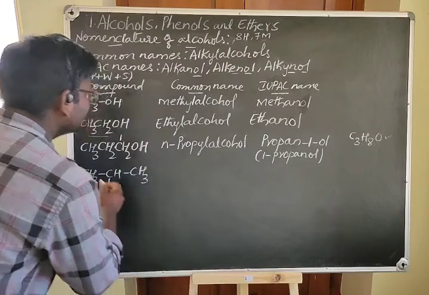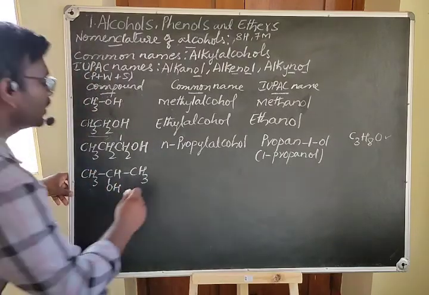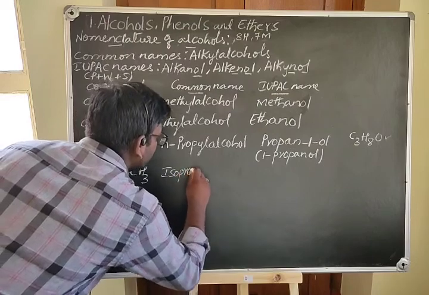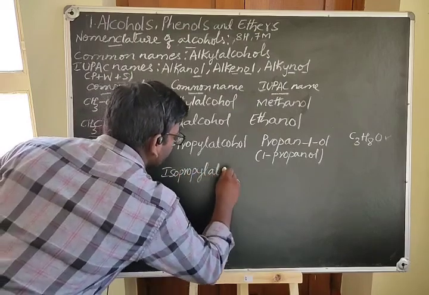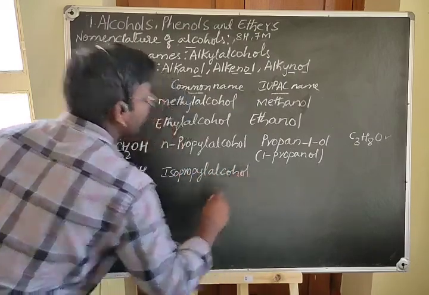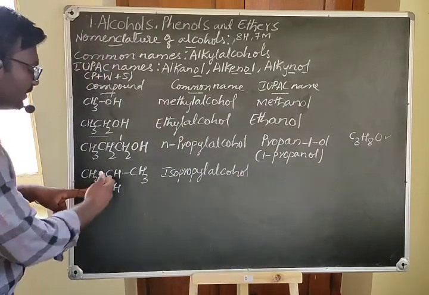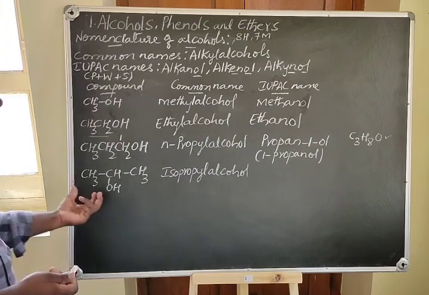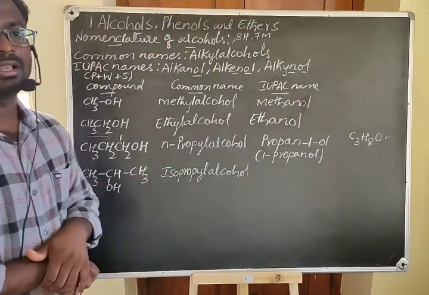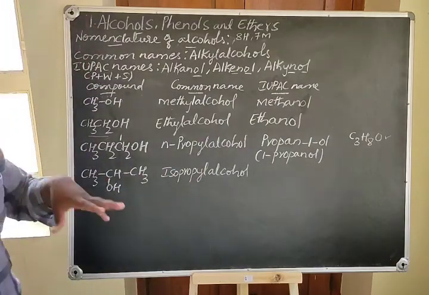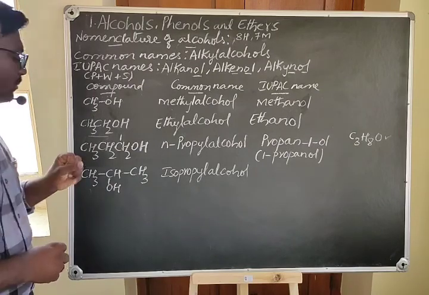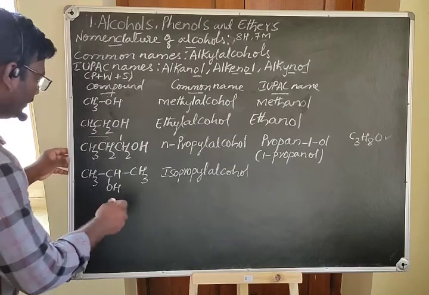Now what is the name of this compound? The common name of this compound is isopropyl alcohol. Why are we calling it iso? Because here there is a branch for the functional group, therefore it is isopropyl alcohol. Now come to the IUPAC name. Here you have to give the position of the functional group.